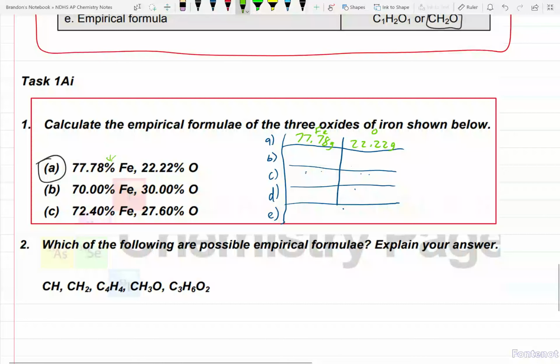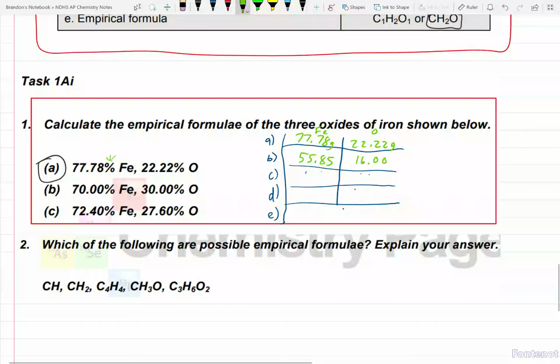Alright, and we'll just keep it going. Now, using your periodic table in the back of your notebook, we need to put the molar masses of iron and oxygen here. 55.85. This one here is going to be 16.00. This row right here, we can keep the same for the rest of A, B, and C because it's just iron and oxygen all the way through. Now, in the event that they start changing up chemicals on you, fix your stuff.